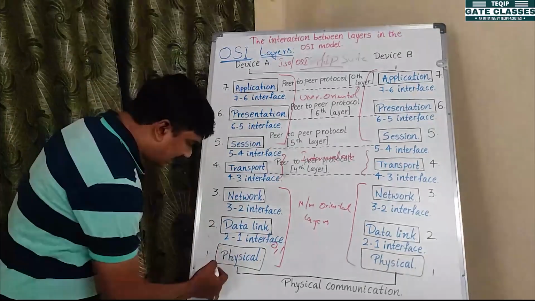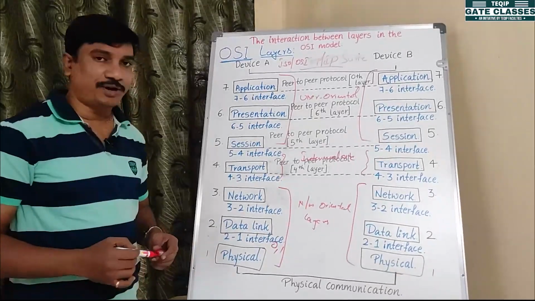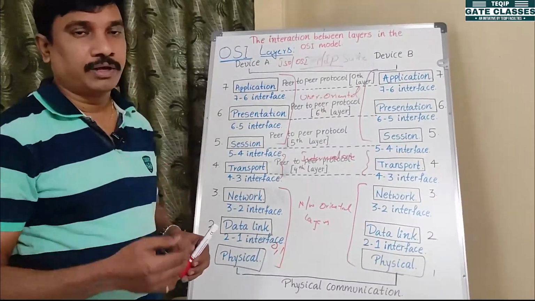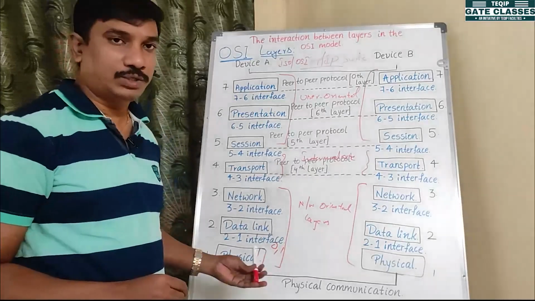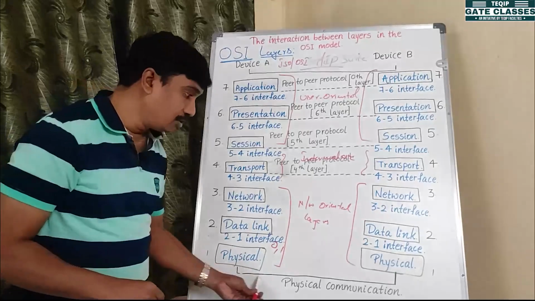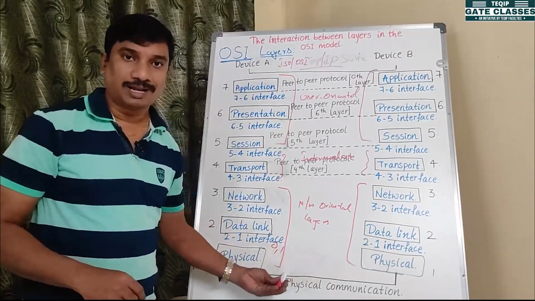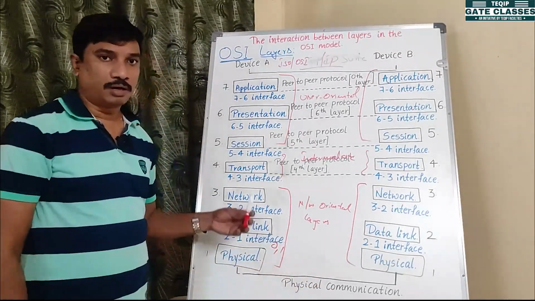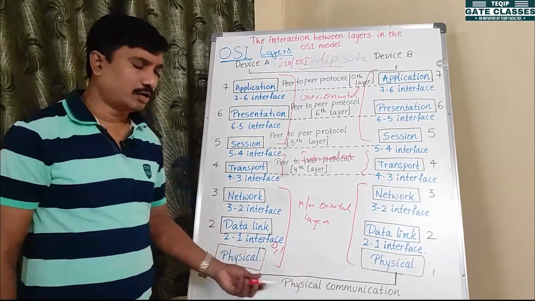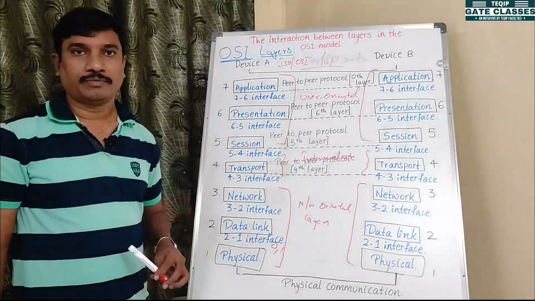What are the different devices used in the physical layer? A modem is one device we use in the physical layer only. A hub is a device, and cables also. Cables, like guided media, are used in the physical layer only, and repeaters are used in the physical layer only, right?